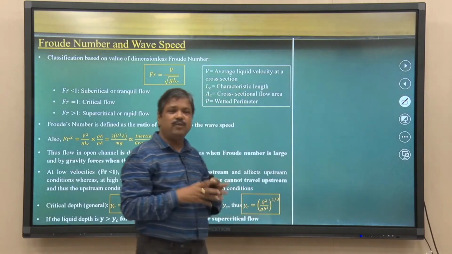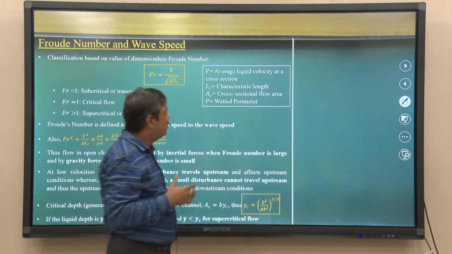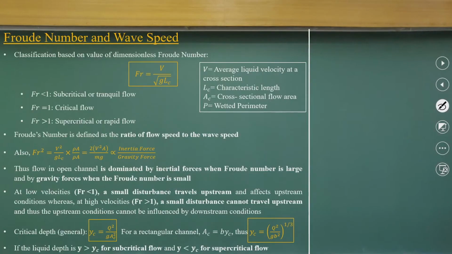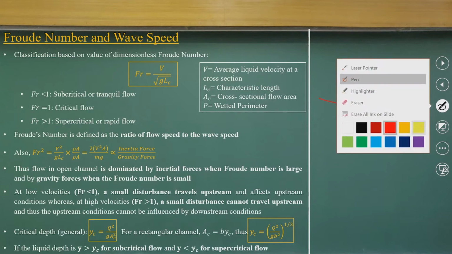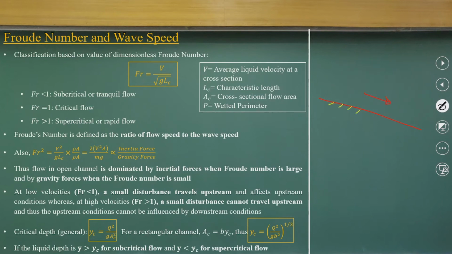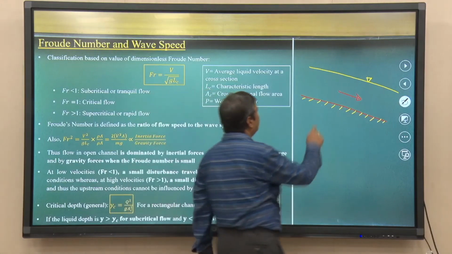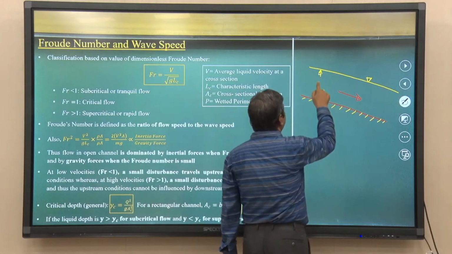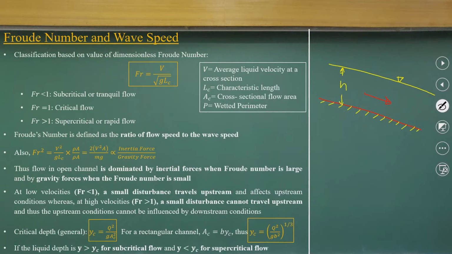Now, let us think about a river flowing like this. This is the bed level of the canal, and this is the free surface, with a flow depth of h.